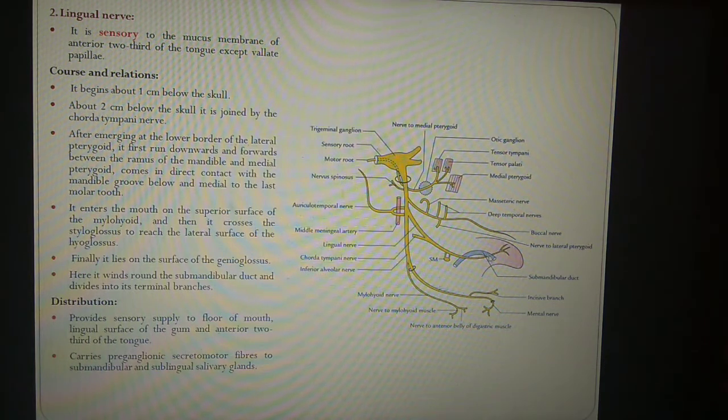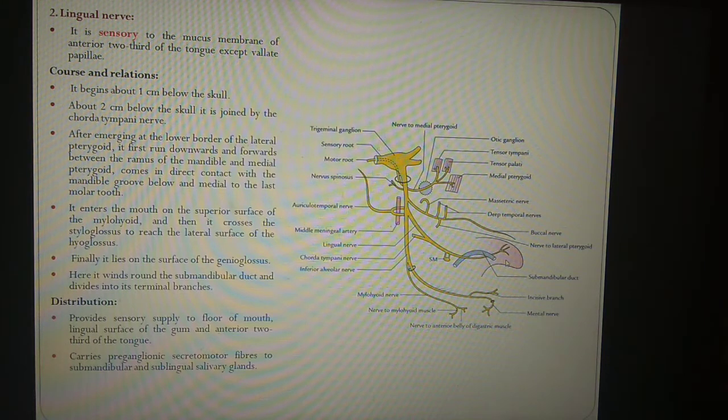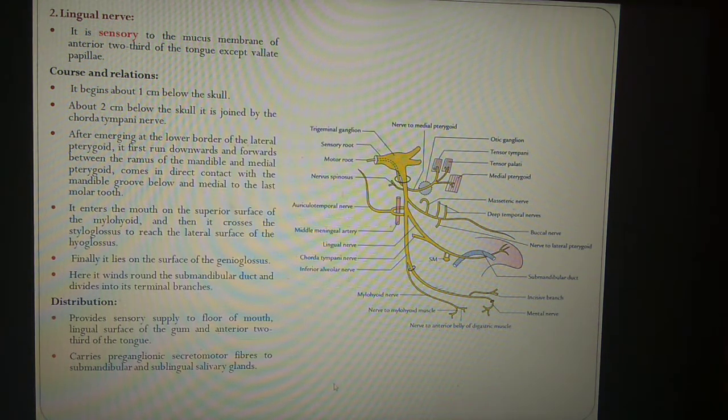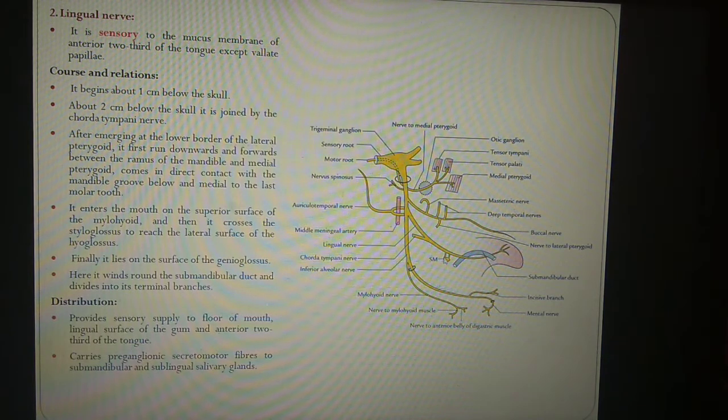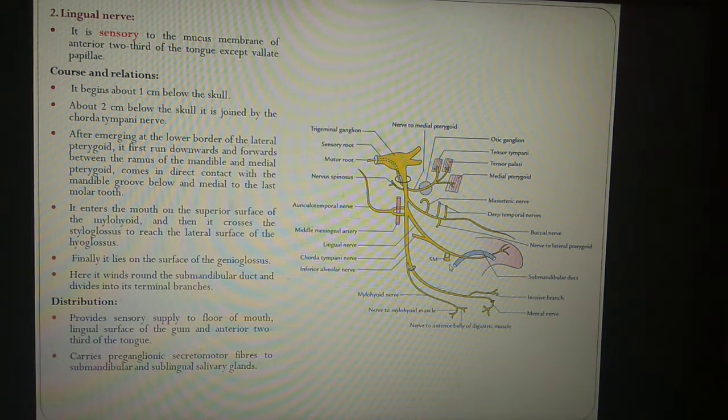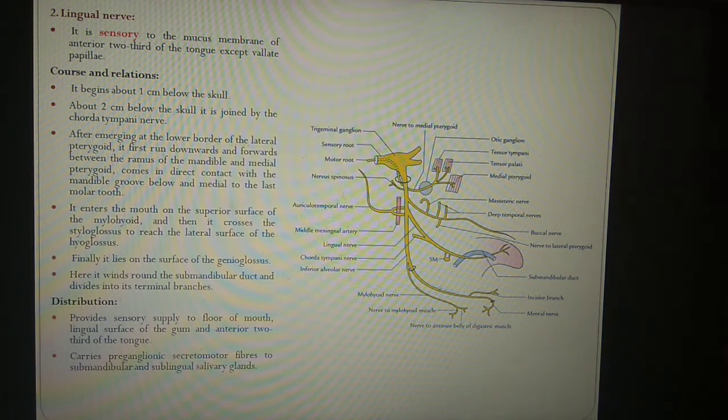You can see this is the submandibular duct and it divides into the terminal branches. The branches of the lingual nerve provide the sensory supply to the floor of the mouth, lingual surface of the gum and anterior two-thirds of the tongue except the vallate papillae. And it also carries the preganglionic secretomotor fiber to the submandibular ganglia. This is the submandibular salivary gland, and this is the sublingual salivary gland.